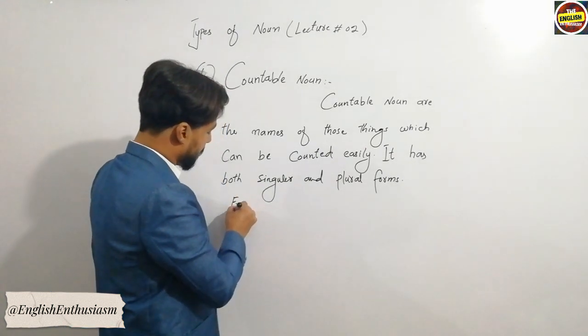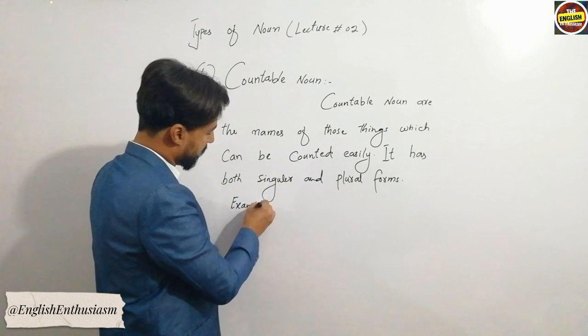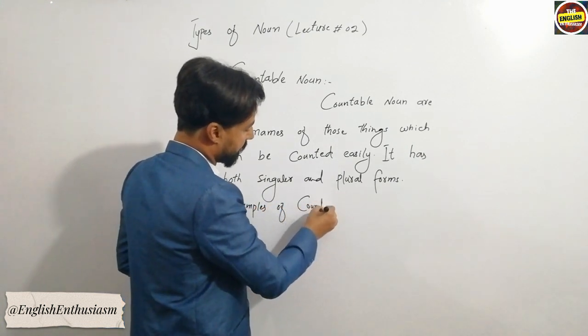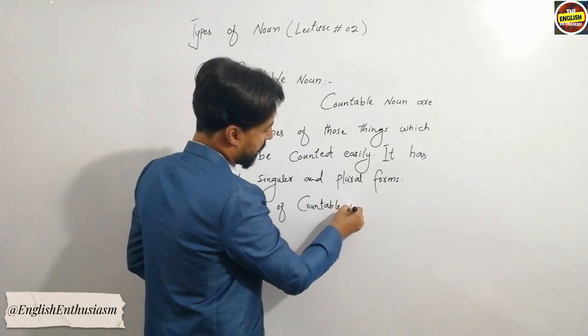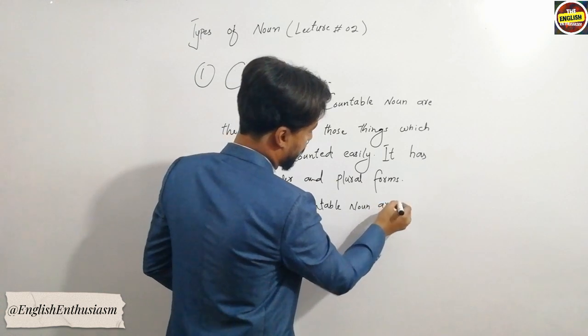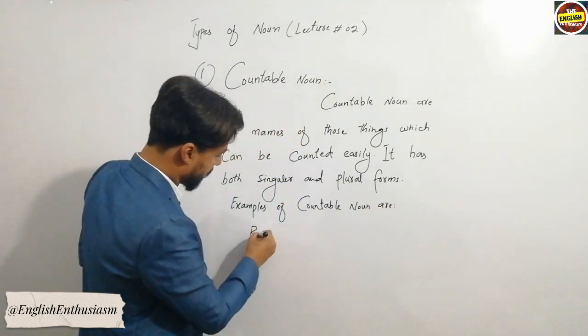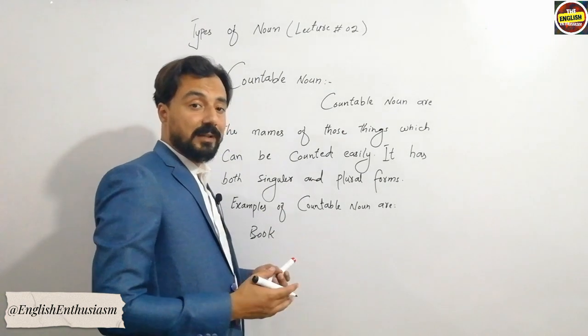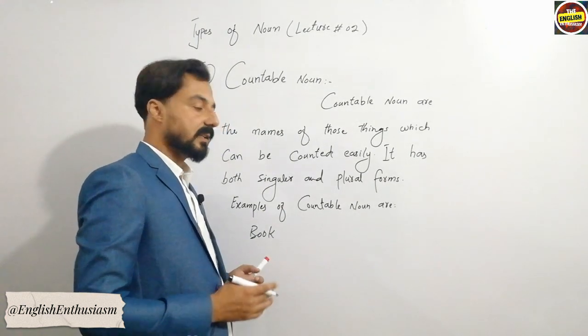Examples of countable noun are book. So book is a kind of thing we can count easily.